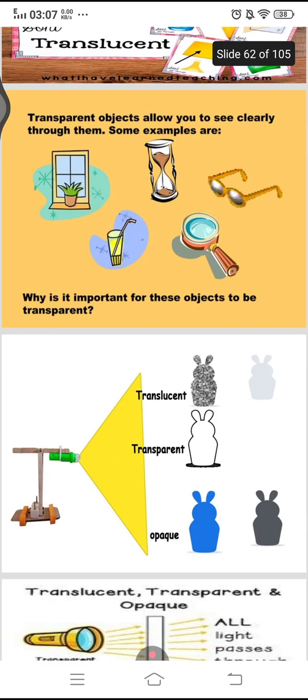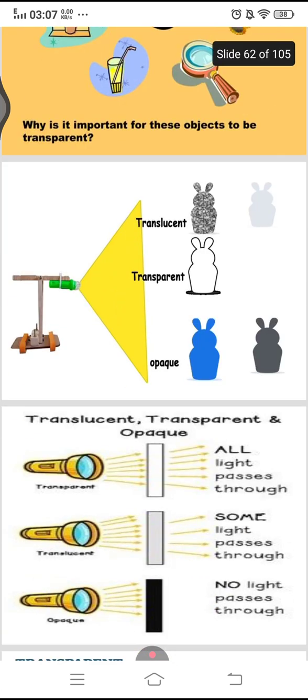And here we can observe that the one in the middle is transparent material, and it allows all light to pass through, that's why no image is formed. Number one is translucent material that allows some light to pass through, that's why light images are formed. And the last one is opaque material that blocks all light, and dark images are formed.